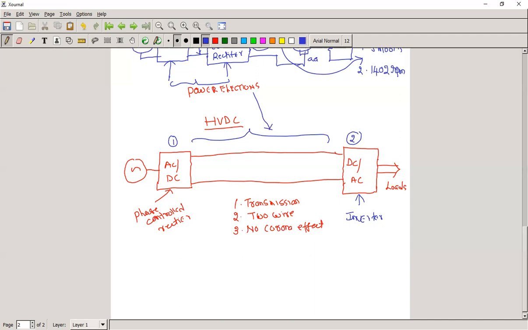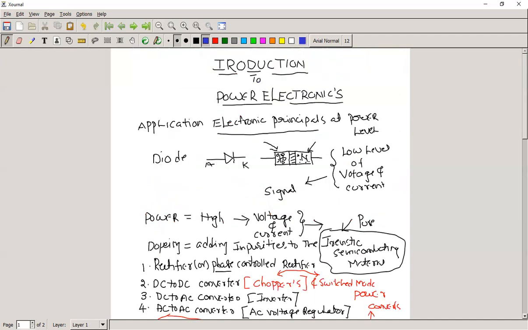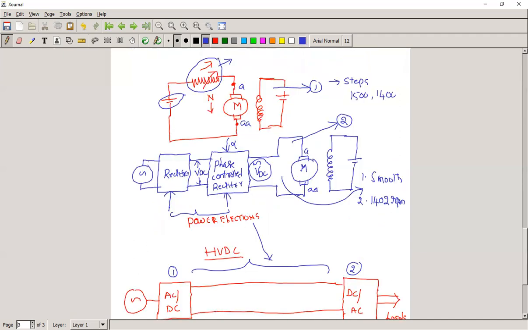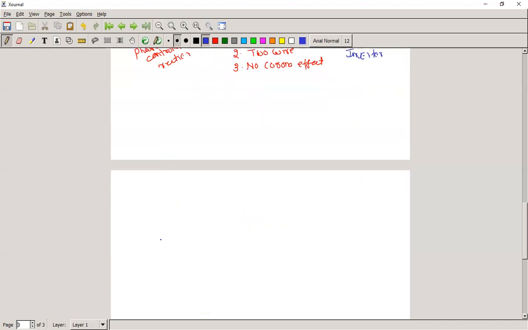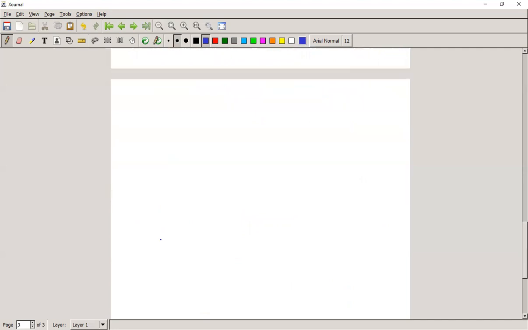Now one more topic is there, that is the AC drive. Just now we have seen the DC drive. The third topic is the AC drive. Third example.